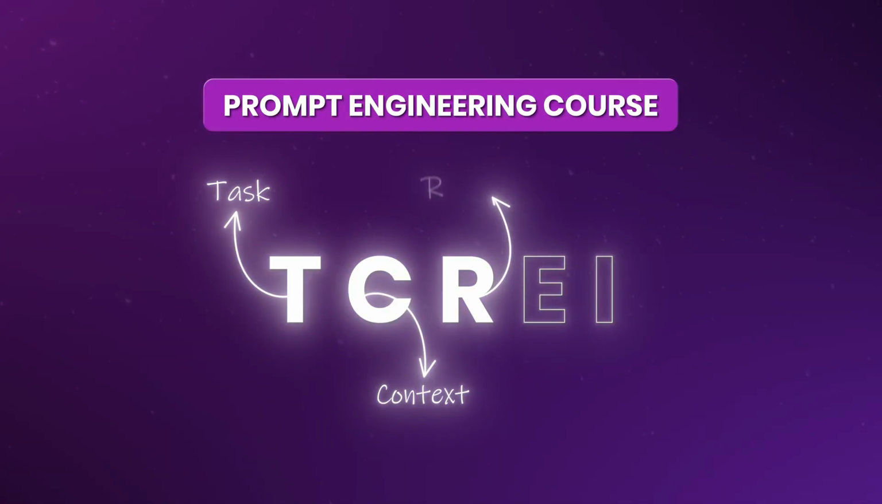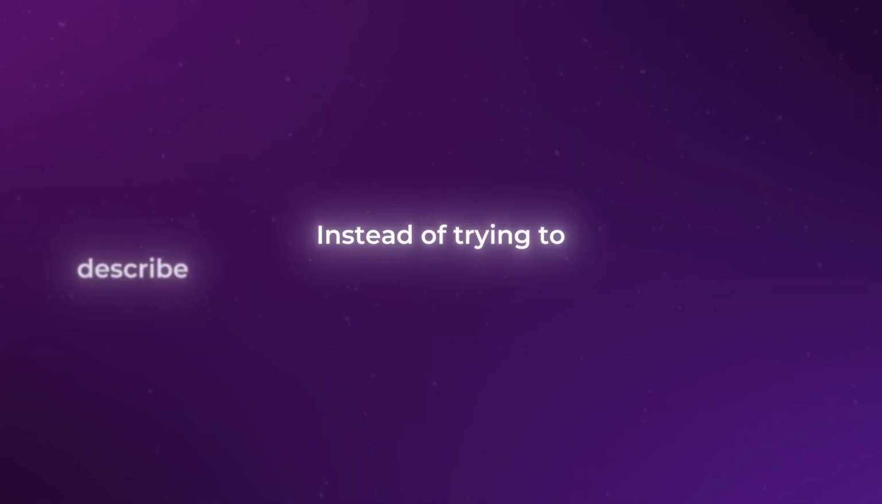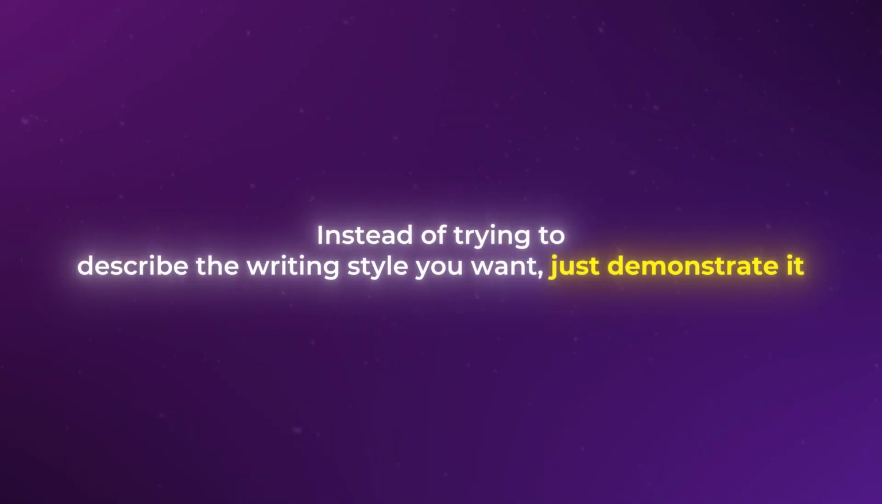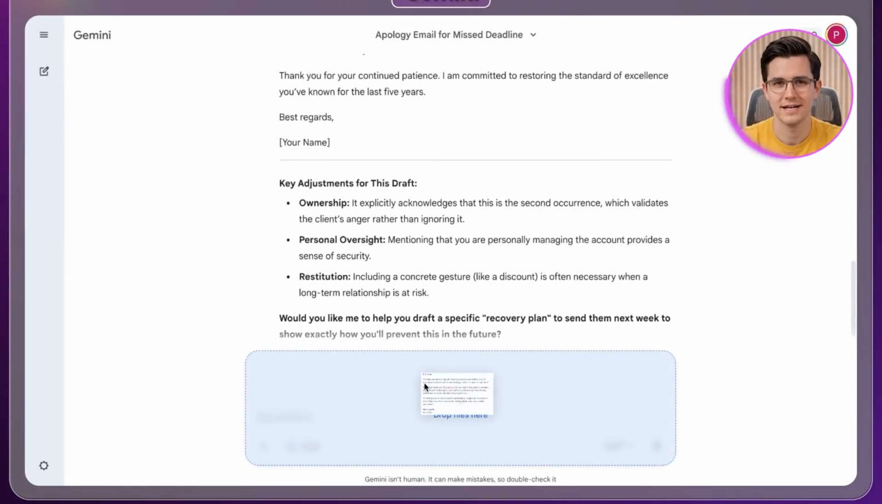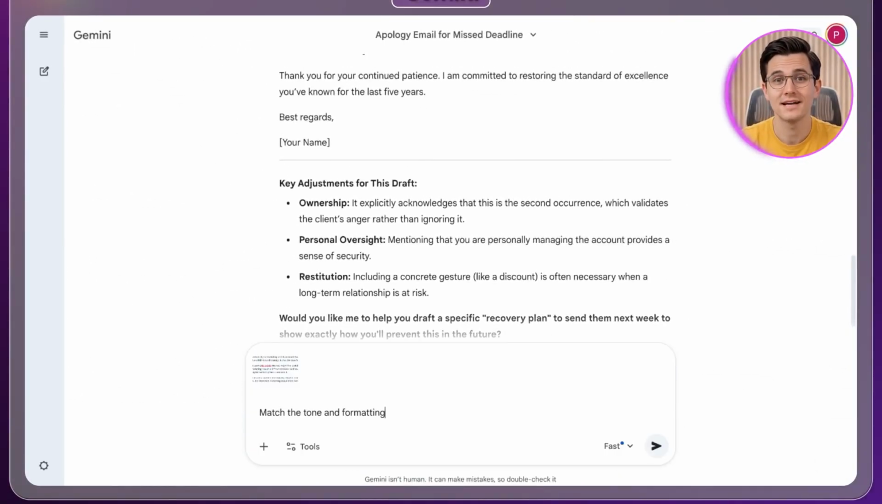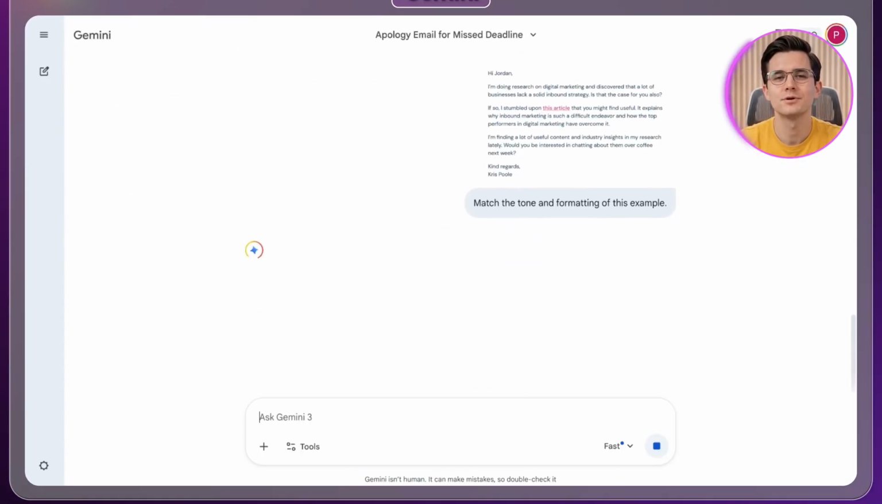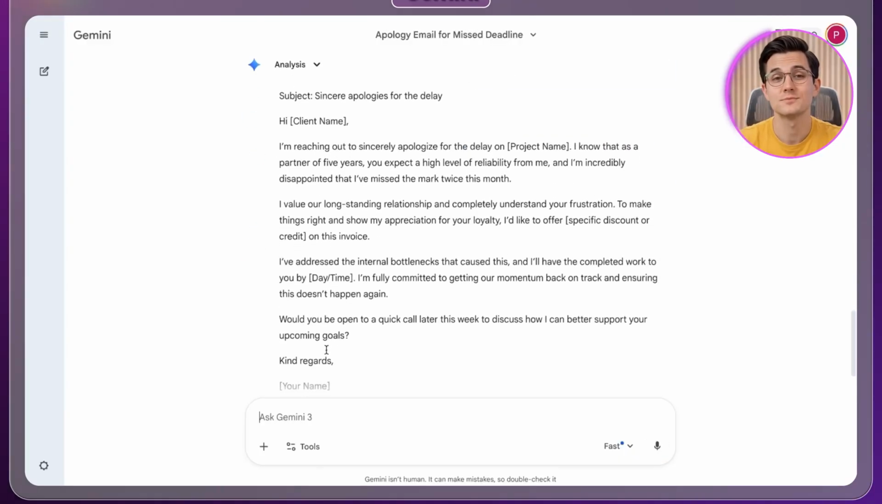Then, you add R for references. This is the single most undervalued step in prompting. Instead of trying to describe the writing style you want, just demonstrate it. Paste in an email you've written before and say, "match the tone and formatting of this example." And suddenly the output doesn't sound robotic. It aligns with your specific voice.